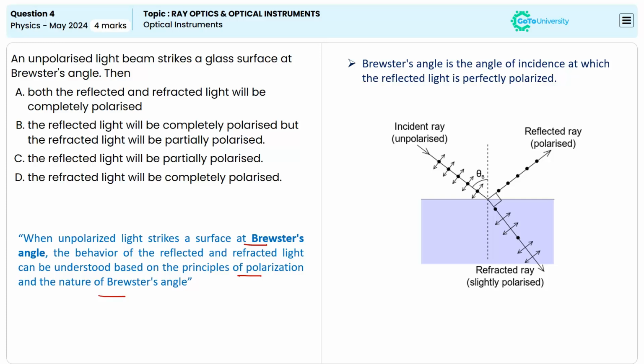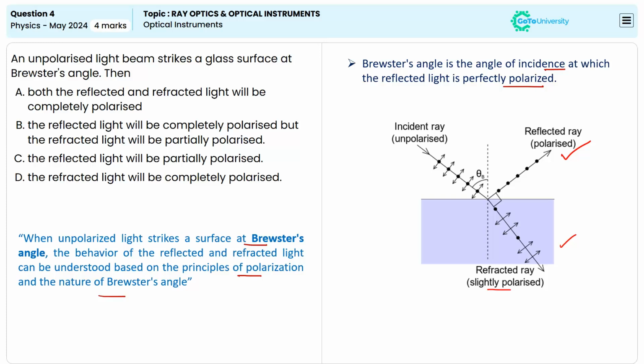The Brewster angle is the angle of incidence at which the reflected light is perfectly polarized. Or else, in the case of polarization of reflected and refracted light, we can say at the Brewster angle, the reflected light will get completely polarized. Similarly, we can say the refracted light, because of the Brewster angle, will not be completely polarized. It will only be slightly polarized.